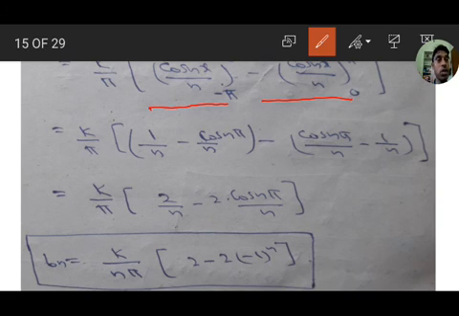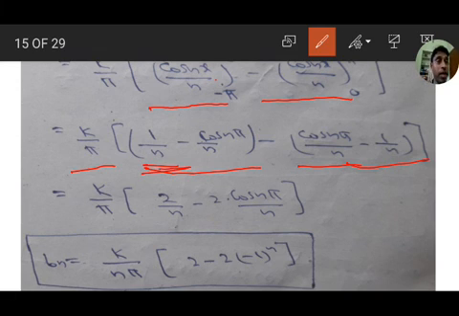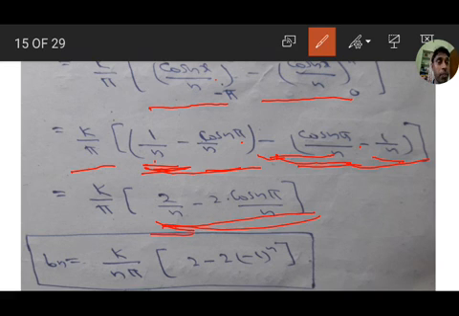If you substitute 0, cos 0 value is 1, and cos of minus n pi is cos n pi only, so cos n pi by n. Next, upper limit: cos n pi by n minus cos 0 value, which is 1. So here, minus of minus, plus 1 by n, 1 by n plus 1 by n is 2 by n. Minus cos n pi by n, here also if we multiply with minus, minus cos n pi by n, that is minus 2 into cos n pi by n.